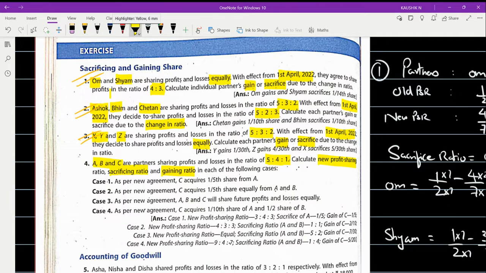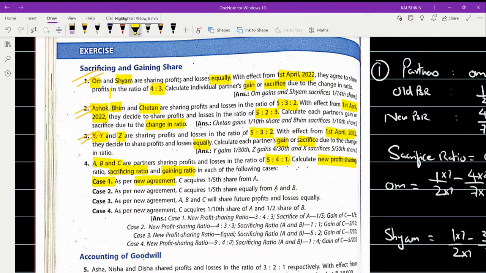Whereas in a problem where you are not given the NPSR, there you are able to find out the NPSR, gaining ratio, and the sacrificing ratio. Okay. Now let's try to understand what is given in case one. So case one, as per the new agreement, that means the changes have happened.